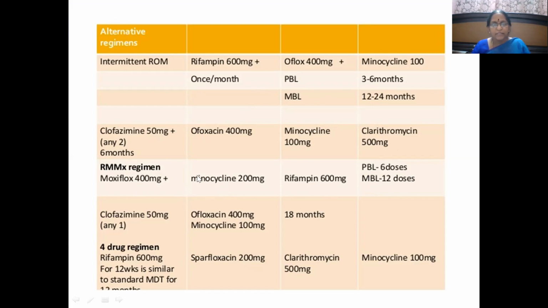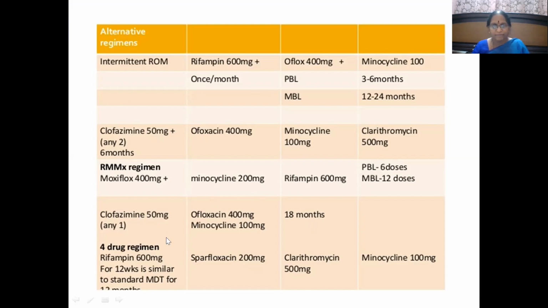And if the patient is a little bit hypersensitive to rifampicin, then you have to give clofazimine 50 mg, then ofloxacin 400 mg in place of moxifloxacin, or minocycline 100 mg, together for a period of 18 months.